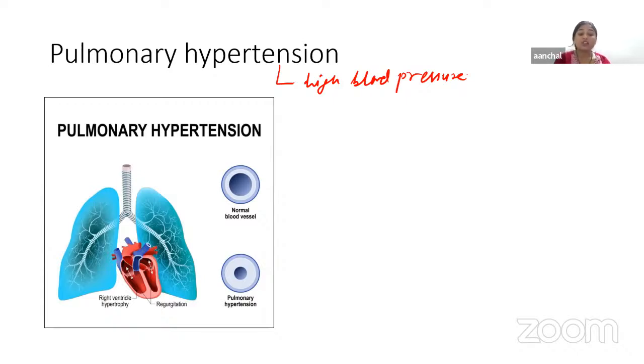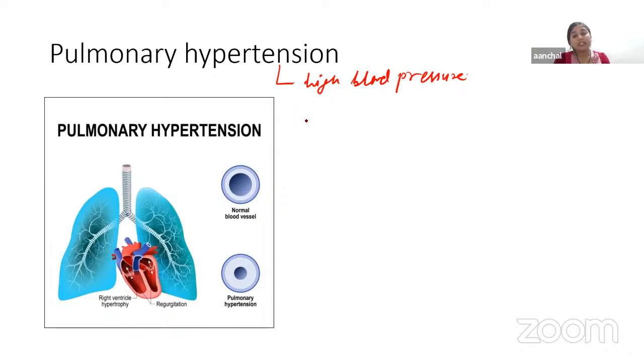The damage slows blood flow through the lungs, and the blood pressure in the lung arteries goes up. The heart must work harder to pump blood through the lungs, and the extra effort eventually causes the heart muscles to become weak and fail. So this is all about the condition known as pulmonary hypertension.